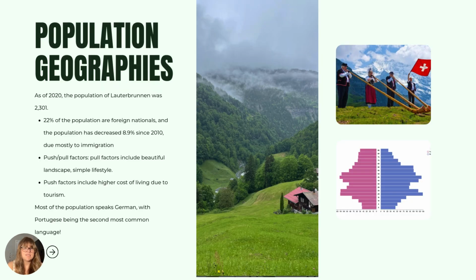And then the last thing I looked at is population geographies. As of 2020, the population of Lauterbrunnen was 2,301 people. 22% of the population are foreign nationals, and the population has decreased 8.9% since 2010, due mostly to immigration, but 3.1% was due to death.